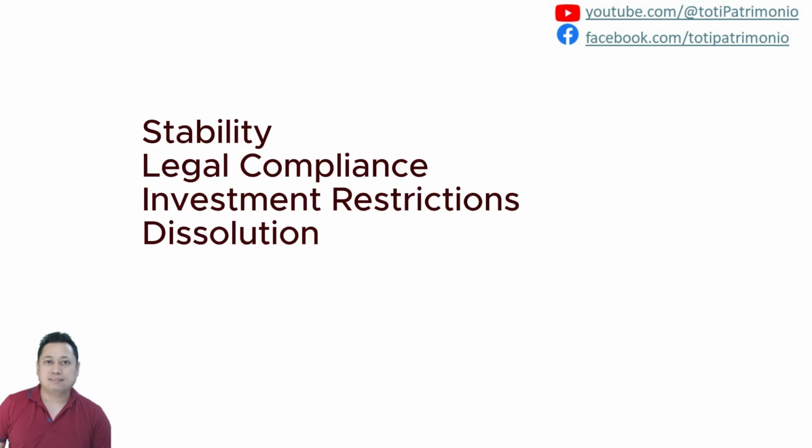The reserve fund or this fund allocation serves several purposes. For the reserve fund, it will serve as the stability. It contributes to the cooperative stability and helps cover net losses in operation. It is also for the legal compliance. The General Assembly may decrease the amount allocated to the reserve fund if it already exceeds the share capital.